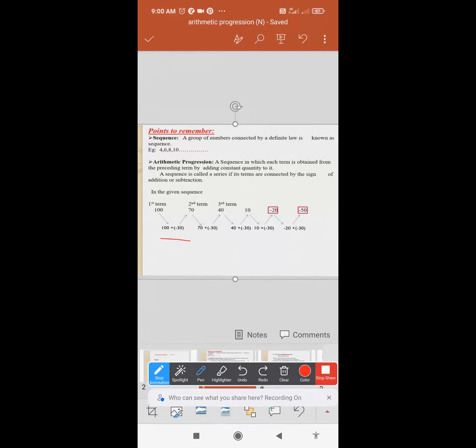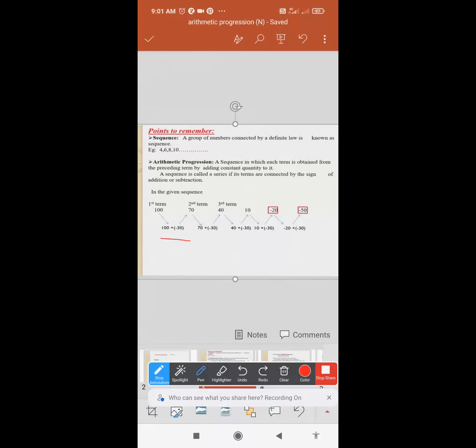So what will come to your mind? Decreasing order means there is a subtraction of some number. You will see the first term, second term, third term, and check what number is subtracted from the first number to get the second term. If from 100 you subtract 30, you will get 70. Now try the second term also: minus 30. Are you getting the third term? If you are getting the third term, it means the common difference is minus 30.